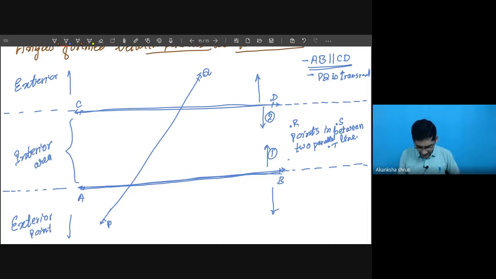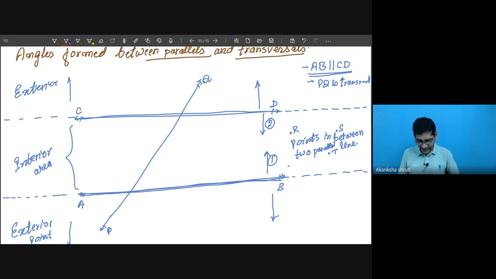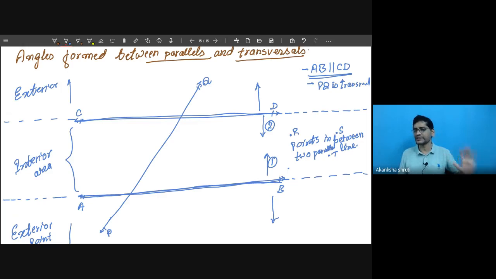So the angle formed in the exterior region is called exterior angle, and the angle formed in the interior region is called interior angle. Exterior and interior simply mean whether it is in between or outside. So all these P, Q, R, S are interior. These things you have to keep in mind: interior and exterior.